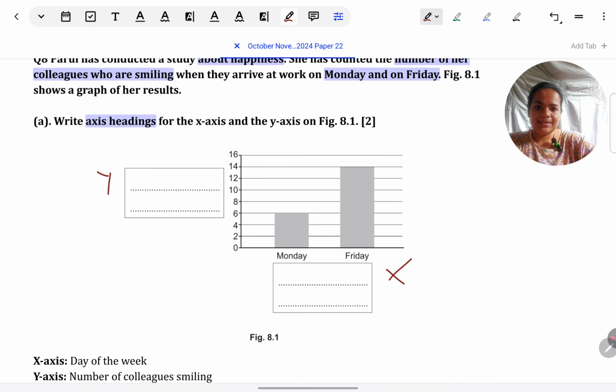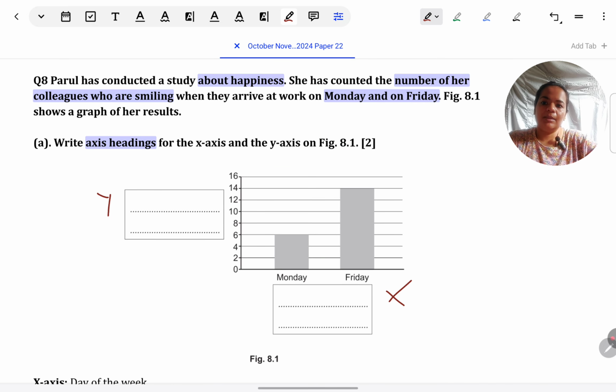Okay, let's see the situation again. Number of colleagues who are smiling. See what goes on the y-axis always: what is being measured. So what is she measuring or counting? Number of colleagues smiling. So that will go on the y-axis. So you literally just have to write it here. I'm not able to write very well, but I'm sure you're getting my intent. Right? Number of colleagues who are smiling. You can write it like that.